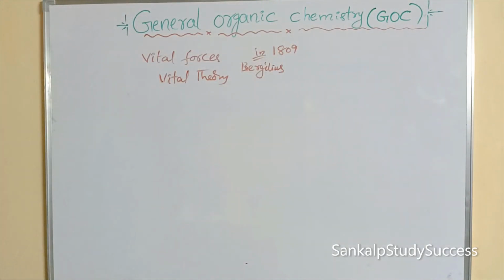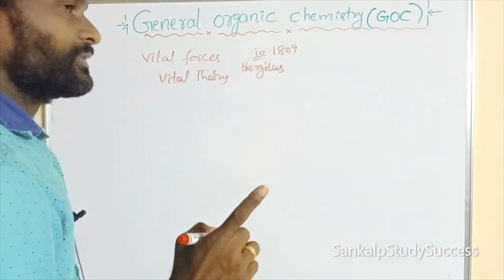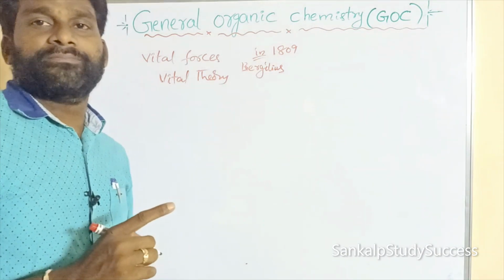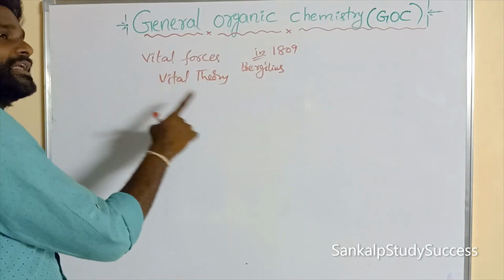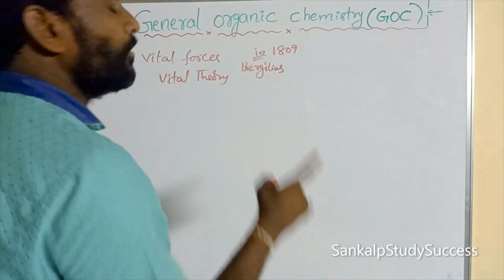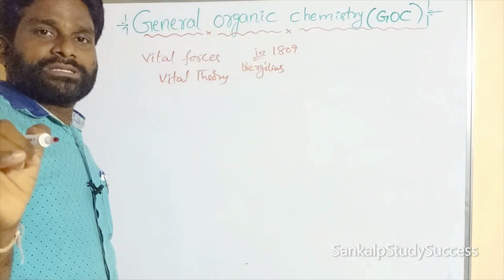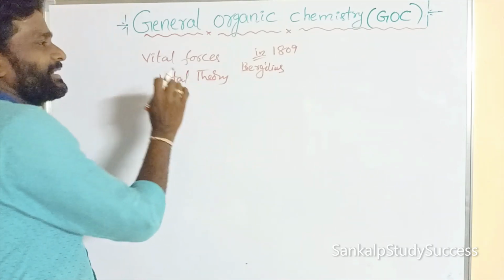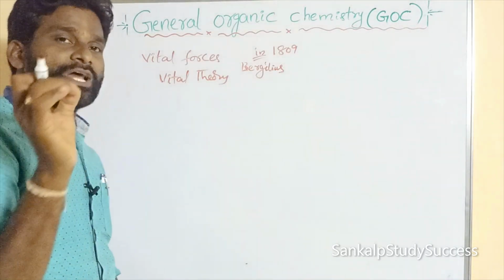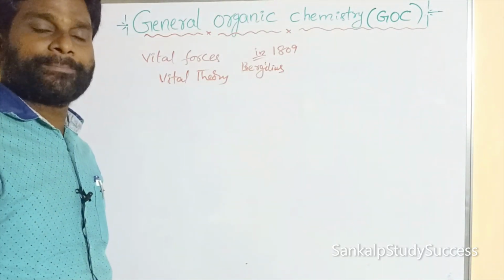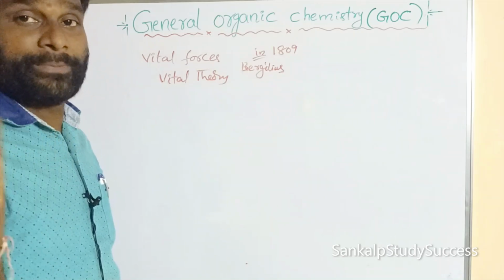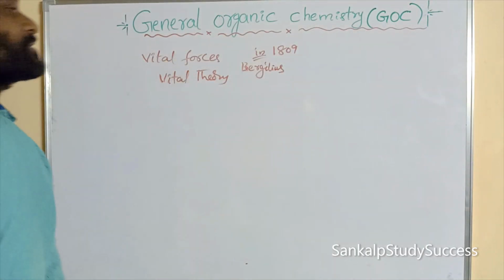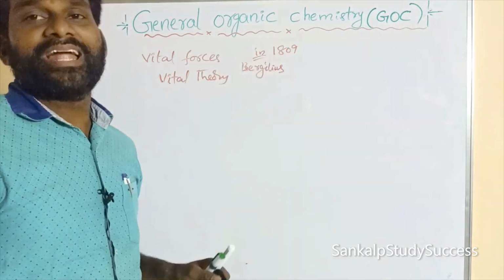According to vital theory, organic compounds are always produced from natural living organisms like plants and animals, but are not prepared in a laboratory artificially.